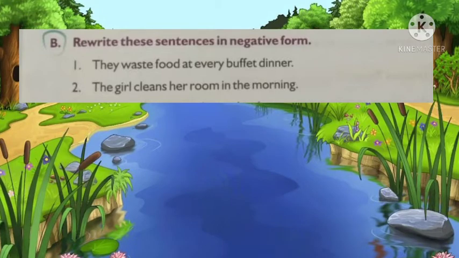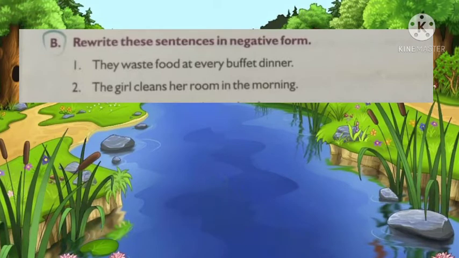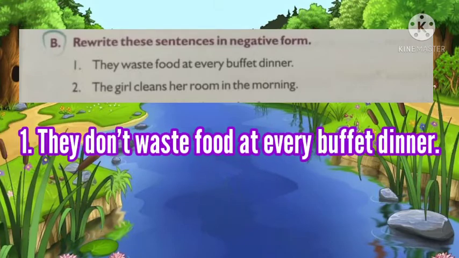We don't have any wasted or wastes. Nothing is there, just waste. So do plus waste will be waste. So what is the verb here? Waste. What is the auxiliary verb we can use? Do. See the answer: They don't waste food at every buffet dinner.